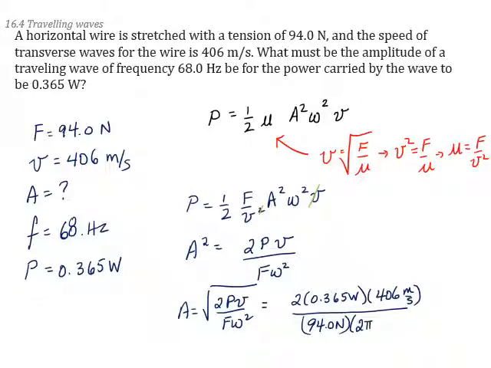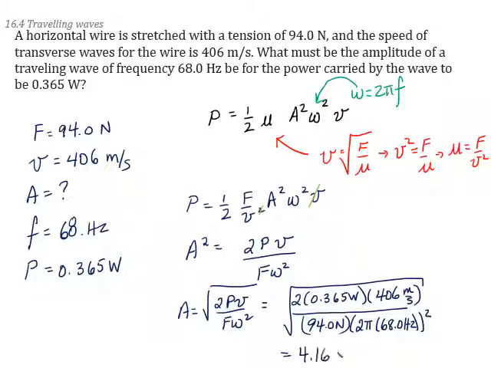Got to remember that omega is 2 pi f, so 2 pi times 68 hertz, and that's squared. Why don't we even get that in our notes up above? Omega equals 2 pi f. And don't forget to take the square root of everything. And what we get for our amplitude of that wave is 4.16 times 10 to the minus 3 meters, or 4.16 millimeters.